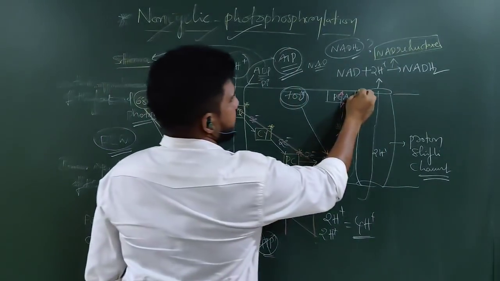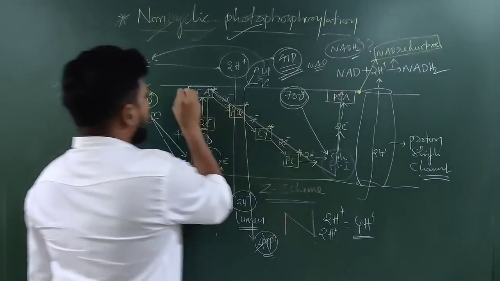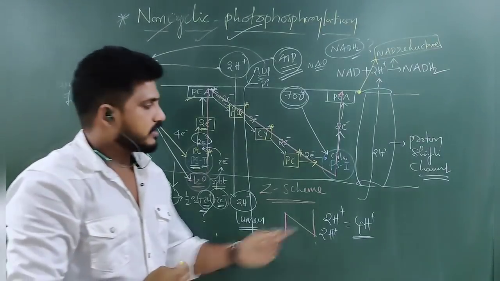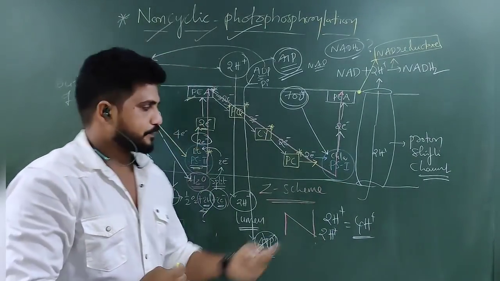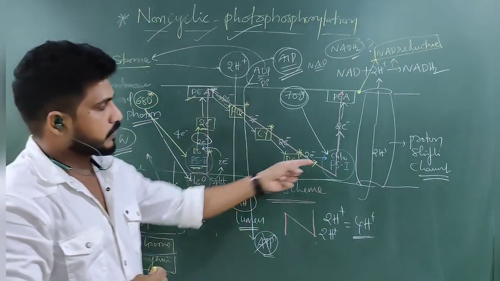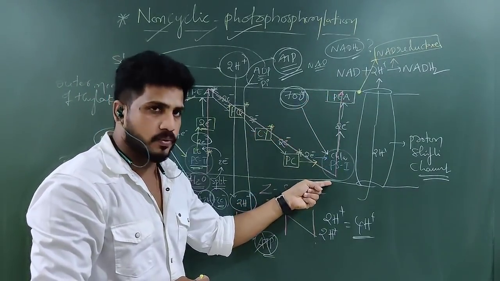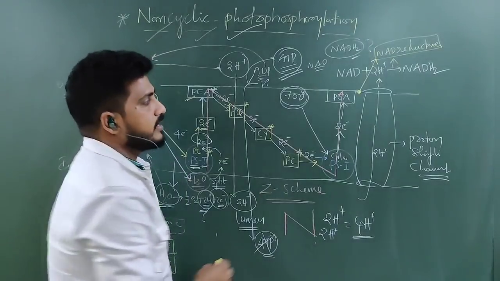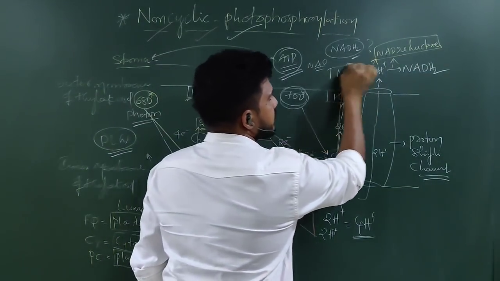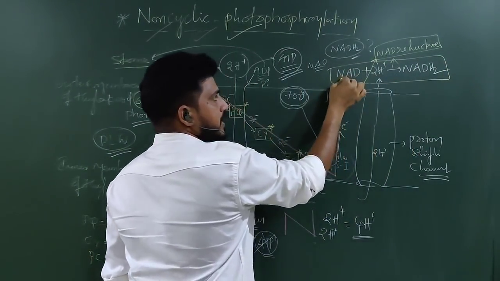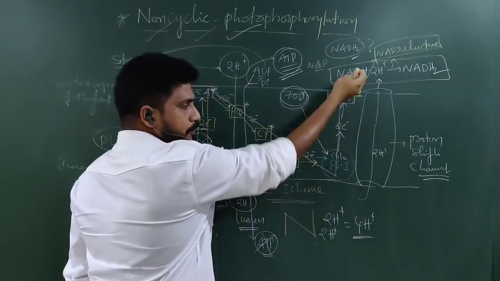That enzyme is present near the outer membrane of the thylakoid of PS1, near the primary electron acceptor of PS1. That enzyme helps in this reaction. That's why NAD plus plus 2H plus. The 2H plus means protons.